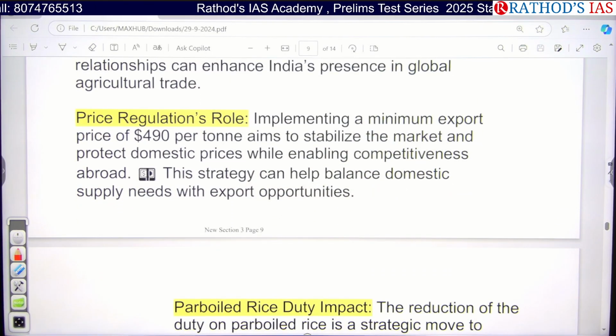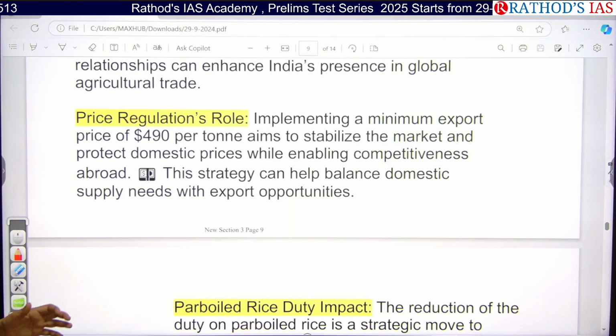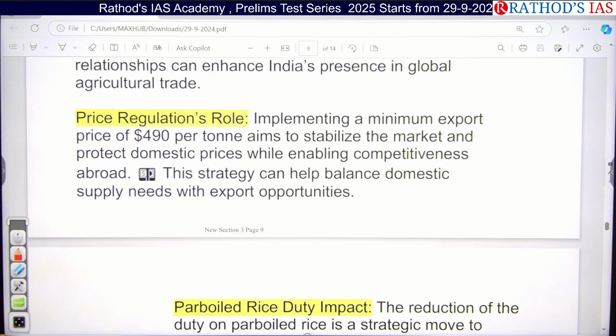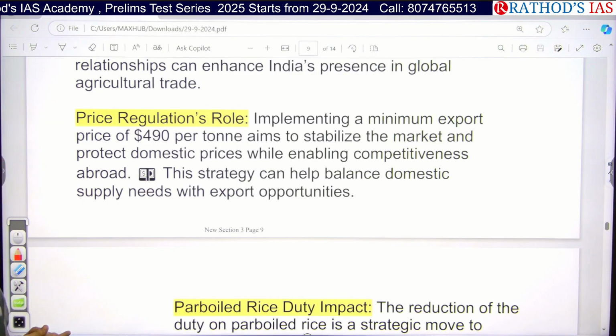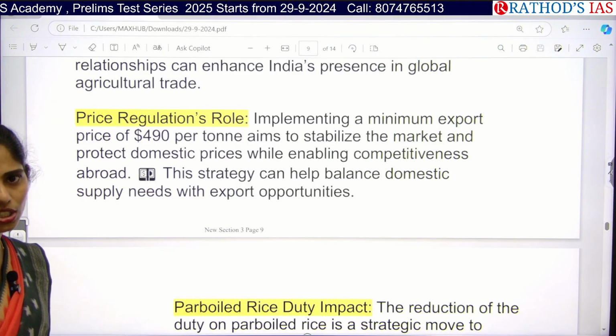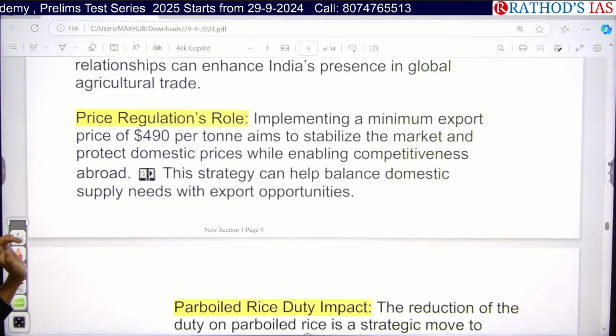And next one here is that the government is also controlling the regulation of price. So whenever the government is giving certain price limits, even that will be helpful for maintaining stability in the market, and even we can protect our domestic prices, and we can make our products competitive in our international market.